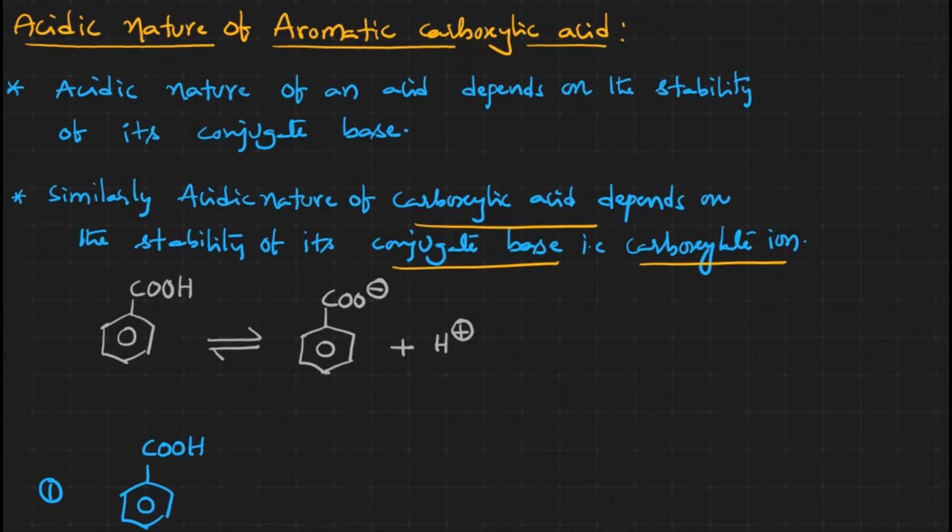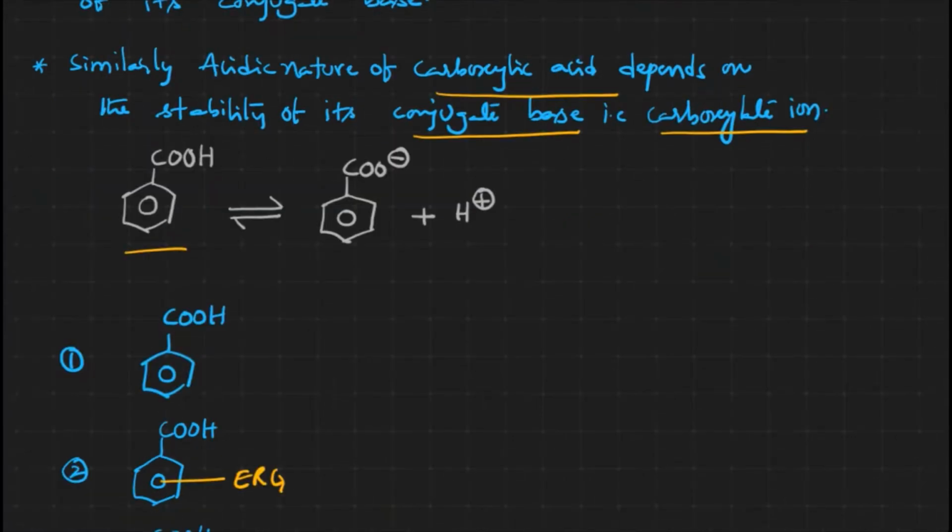Let us take benzoic acid over here. What is benzoic acid? It's an example of an aromatic carboxylic acid. Now we have an acidic hydrogen over there. When the acid releases its proton, the remaining part is known as its conjugate base. This is benzoic acid, and this is the benzoate ion. Benzoate ion is the conjugate base of the respective acid.